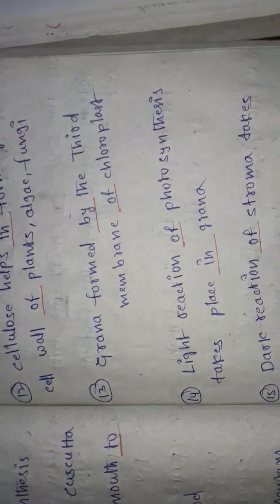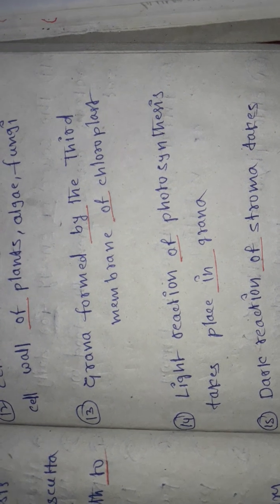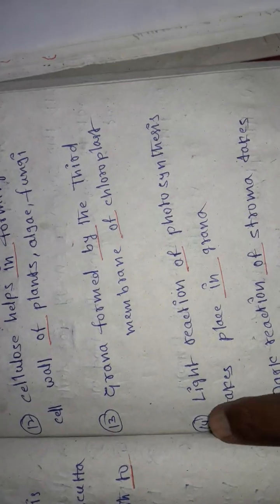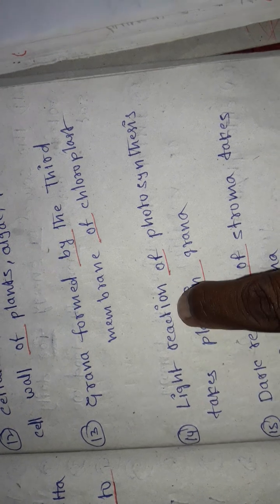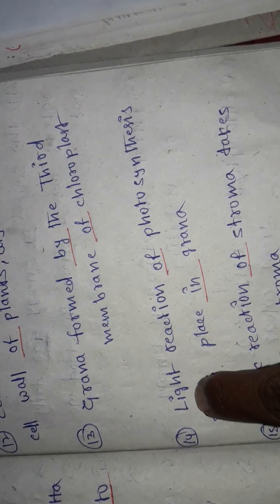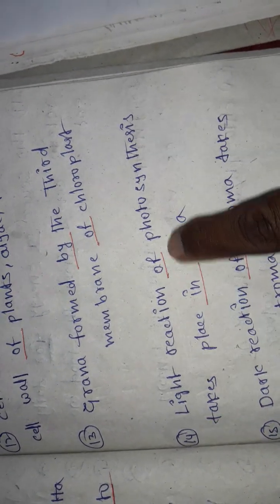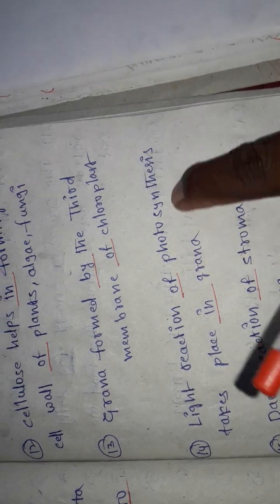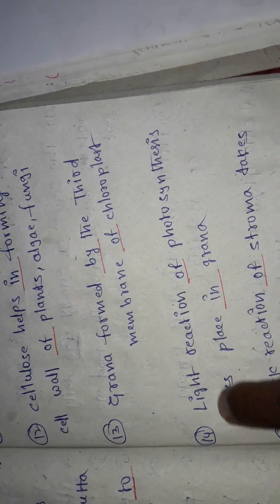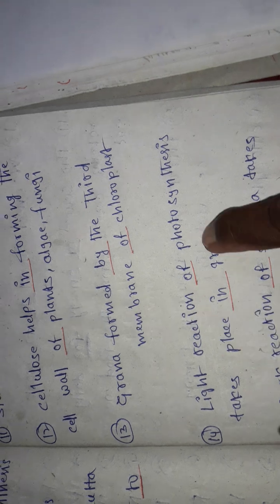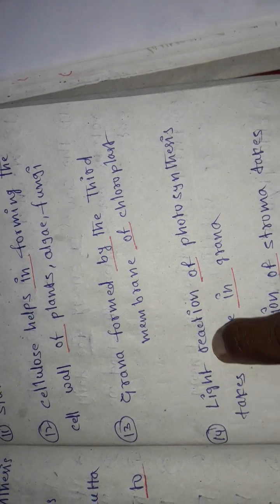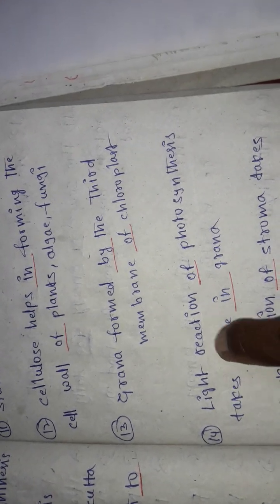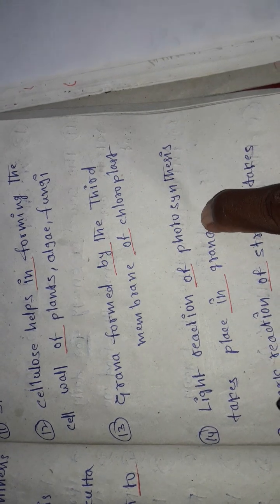Okay, now light reaction of photosynthesis. So you can understand every word clearly. Which light reaction? Light reaction of photosynthesis. This is a sub reaction of the photosynthesis; light reaction belongs to the photosynthesis.